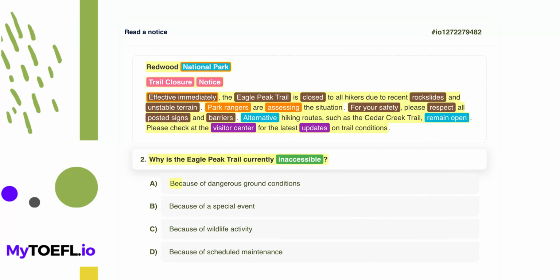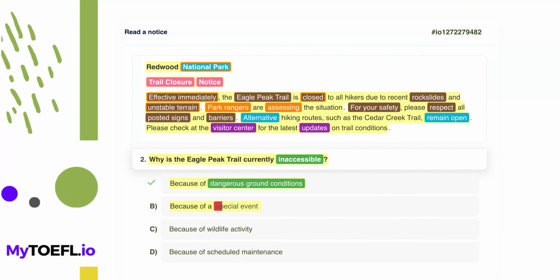Let's take a closer look at option A, because of dangerous ground conditions. This option states the closure is due to dangerous ground conditions. If we look at the first sentence of the notice, it says the trail is closed due to recent rock slides and unstable terrain. Rock slides and unstable terrain are perfect examples of dangerous ground conditions. This matches the text exactly. Correct.